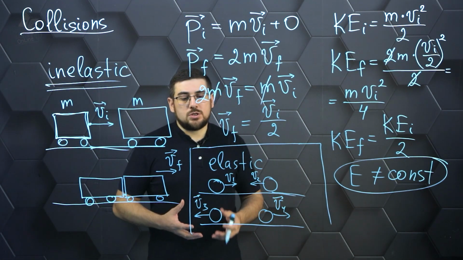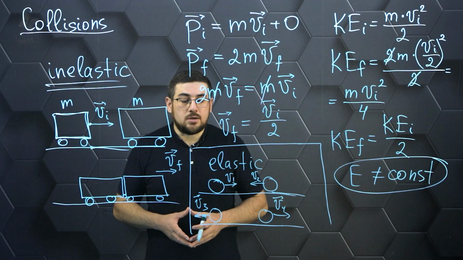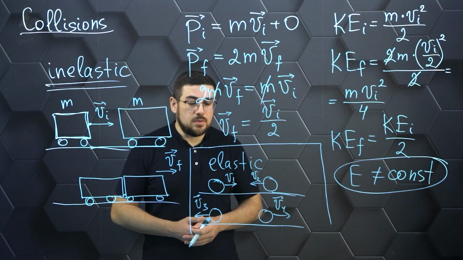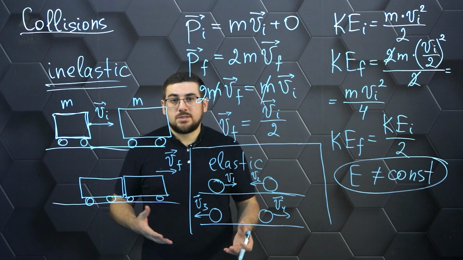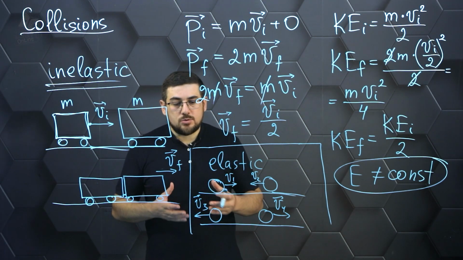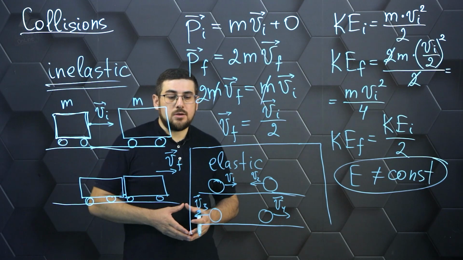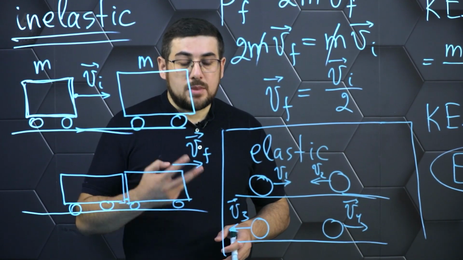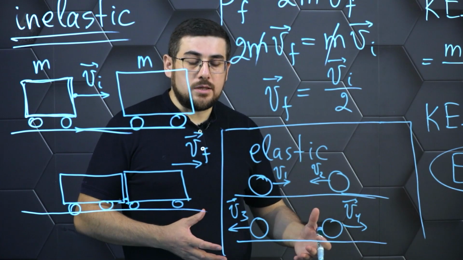In this case, in such a course of collision, the bodies after impact have different velocities, not only in modulus but also in direction. And then the question arises how to describe such interaction. And here we can say that in the course of elastic collision we apply two laws at once. These are the law of conservation of momentum and the law of conservation of energy.